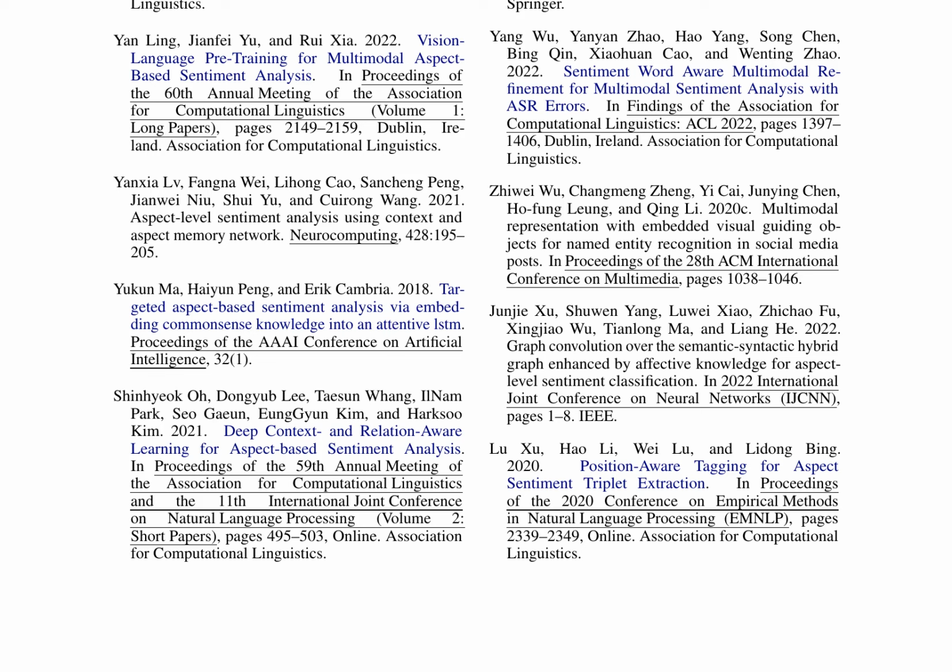In addition to these advancements, the paper addresses the issue of named entity recognition in social media posts, suggesting the use of multimodal representation with embedded visual guiding objects. This approach leverages both textual and visual cues to improve entity recognition accuracy.